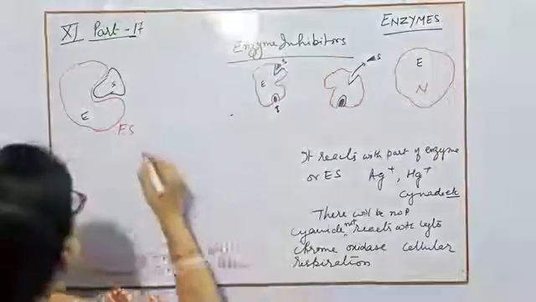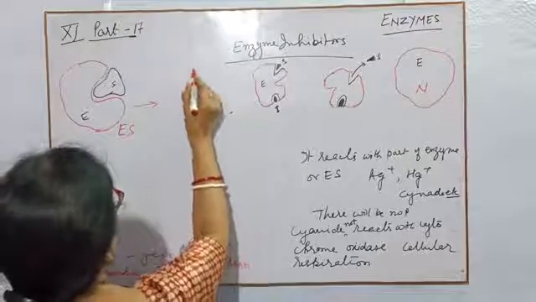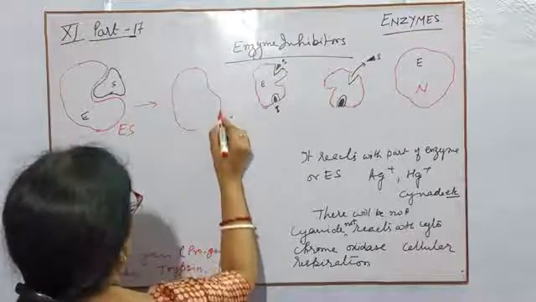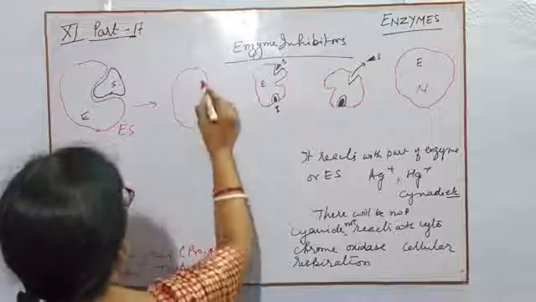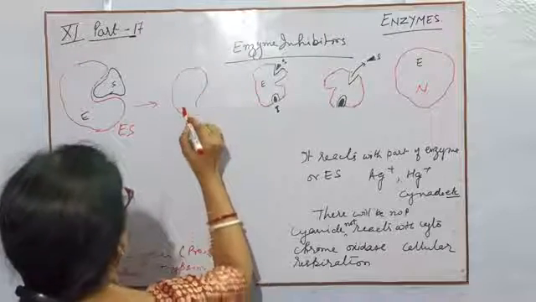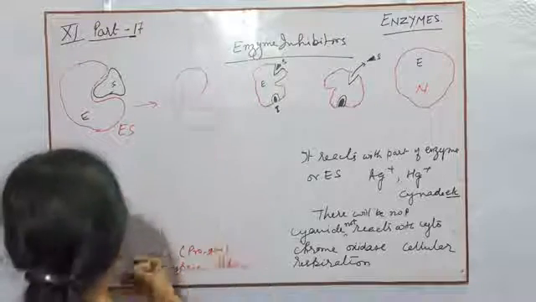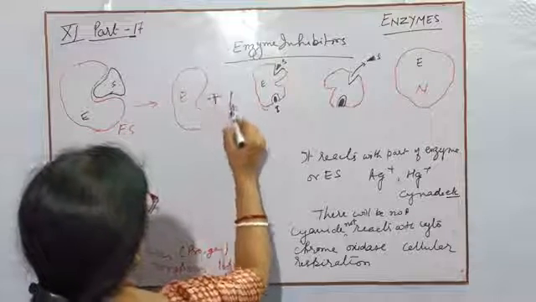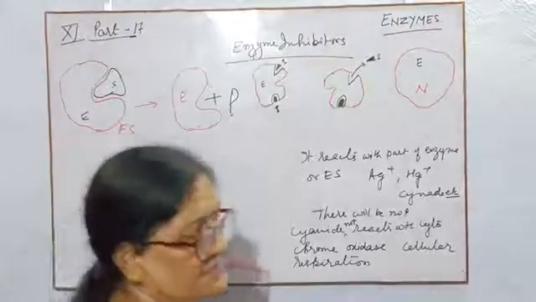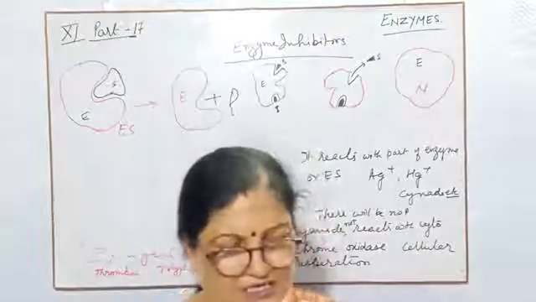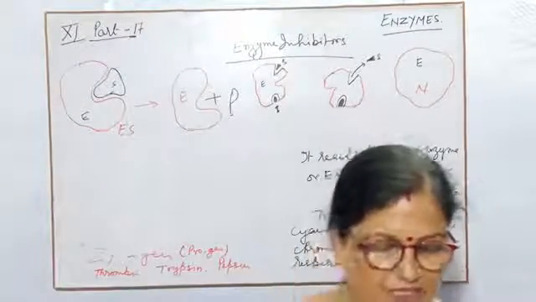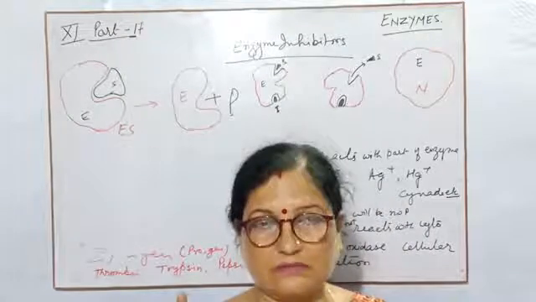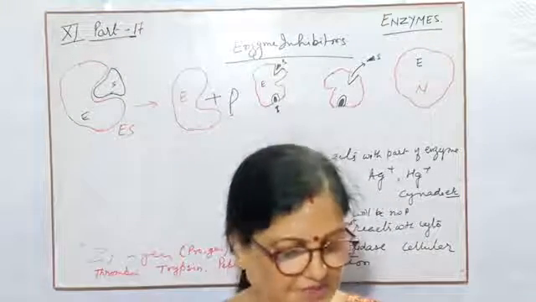Then the enzyme remains as it is, and the substrate will form some other product. So this is the proper diagram for the competitive inhibitor.